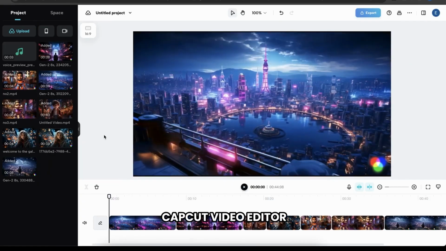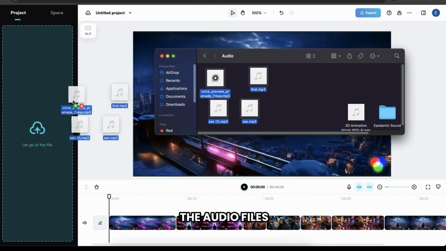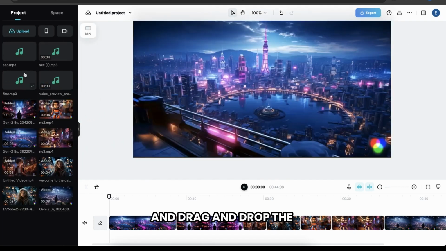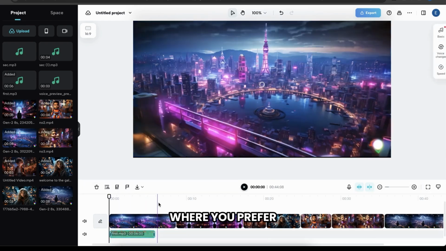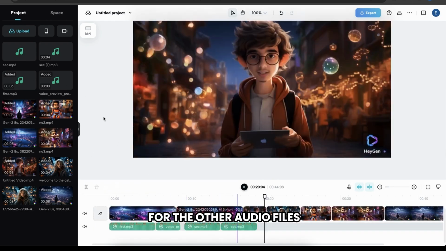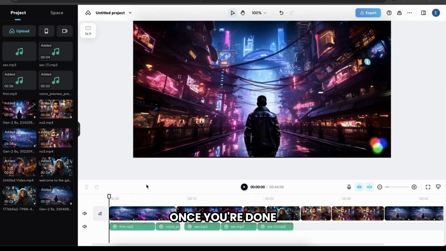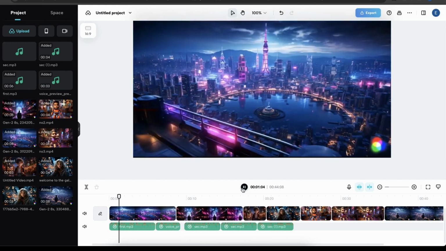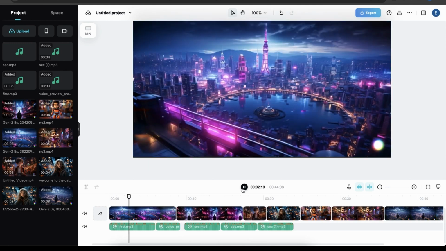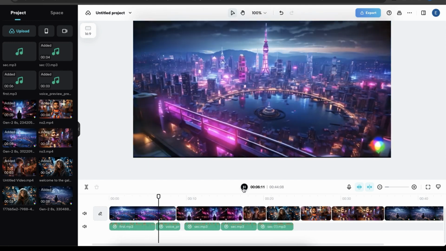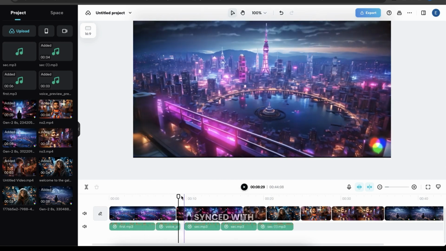So just go back to CapCut Video Editor, then drag and drop the audio files. Now, drag and drop the first audio file here, then place it where you prefer. Then let's do the same for the other audio files. Once you're done, if we play the movie, "In the heart of the metaverse, a bustling hub where streams of data flow like rivers." You can see that it has perfectly synced with our scenes.